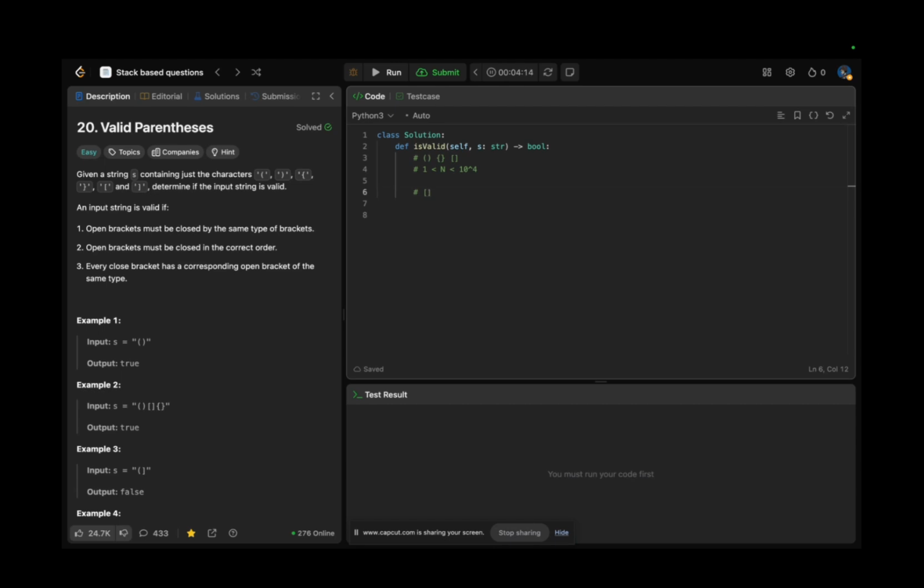So if we put in order all the open parentheses here, for example, like this one, then this one. And then when we meet a closing parenthesis, we can pop from it if they have the same kind. So yeah, let me clear out.